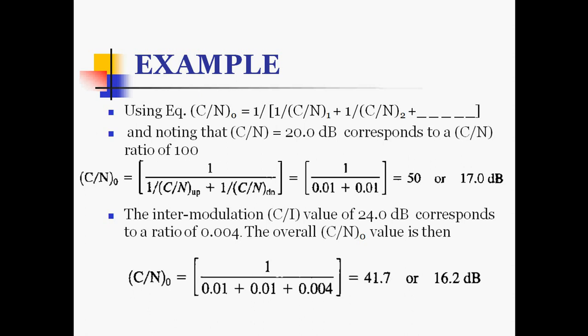In decibels it is 17 dB. The intermodulation carrier to interference value of 24 dB corresponds to a ratio of 0.004. The overall C by N value is then given as 1 divided by 0.01 plus 0.01 plus 0.004, which is equal to 41.7 or 16.2 dB.